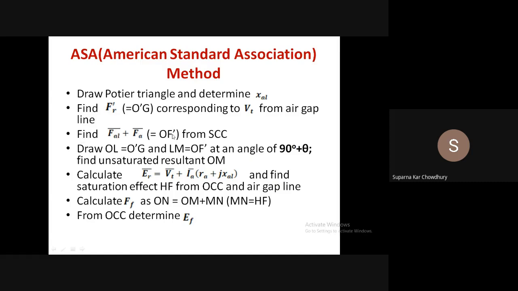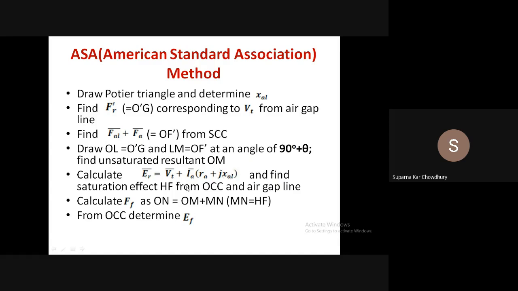Then FA plus FAL is determined from the short circuit test, and we draw the MMF diagram with FR1 and FA plus FAL. The angle between these is 90 plus theta, and we get the unsaturated resultant MMF. Then we calculate ER corresponding to this, because we have already determined the Potier triangle, so we know XL.